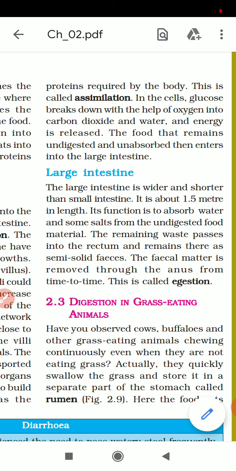This is called egestion. So the undigested food passes through the large intestine and is removed through the anus. This process is known as egestion.